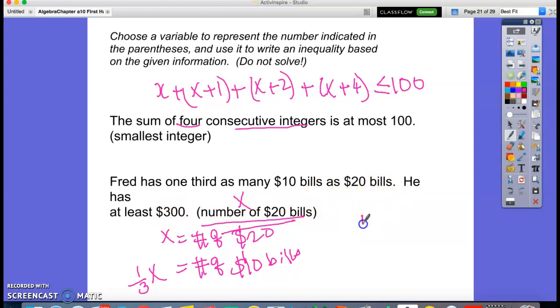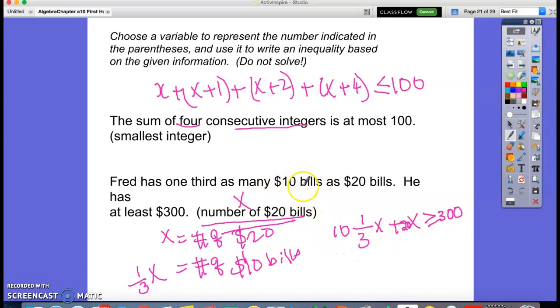So 1/3 X plus X. Oh, remember this is the number of bills, so we need to multiply by 10. This is a $10 bill. So 10 times 1/3 x, and this will be 20 times x, is at least, right? So it can be 300, it can be 301. So at least 300.